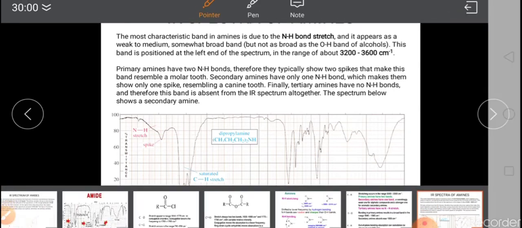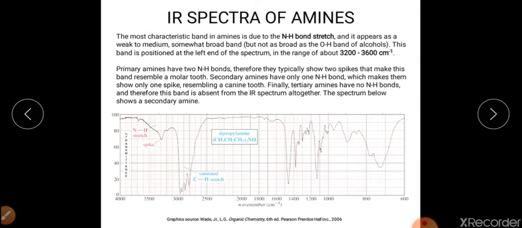We want to make clear that in this region the hydroxyl group also absorbs. So how can we differentiate between alcohol and amines on the basis of IR spectrum?